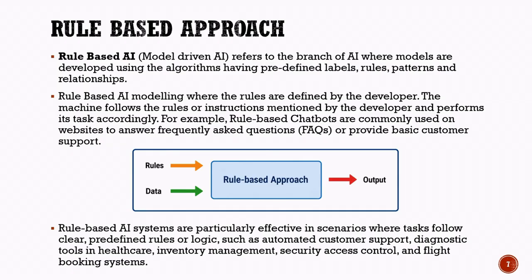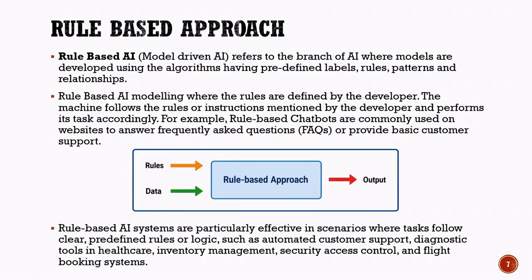The developer carefully defines these rules, and whenever the AI receives input, it checks the rules and produces the appropriate output. In other words, the intelligence of the system comes from the rules written by humans rather than from learning or experience.